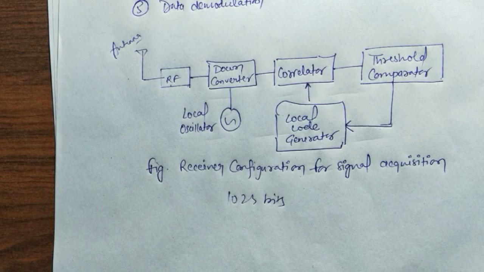So here generally what we do is compare that received signal with the threshold value comparator, and once we have a value greater than this threshold value, we come to know the search process has succeeded, meaning there is an object which is to be located.